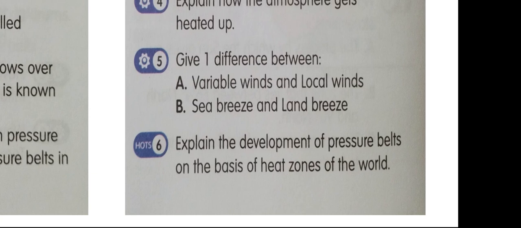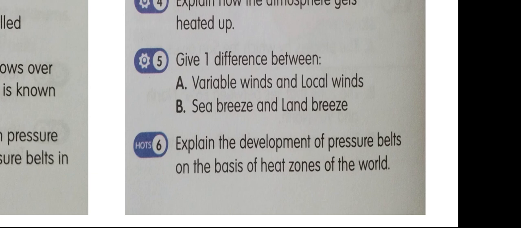Got it? Now explain the development of pressure belts on the basis of heat zones of the world. Now here you will write down, or I hope you have written it, but for your convenience, here is a sample. Answer. There are 7 pressure belts on the Earth's surface. The temperature is the highest between 5 degrees north and 5 degrees south.